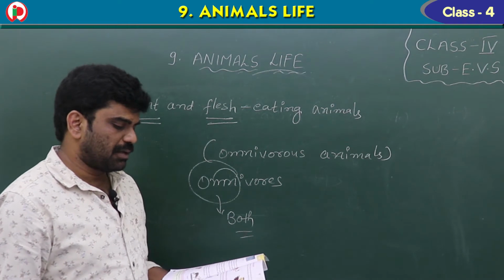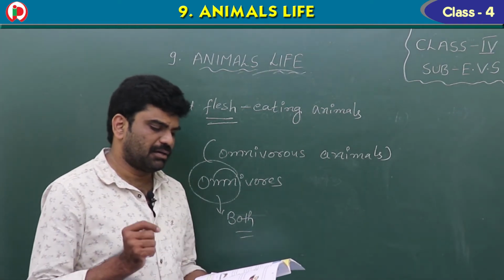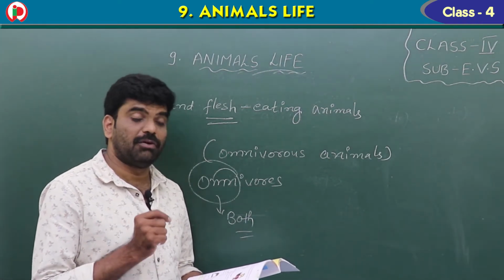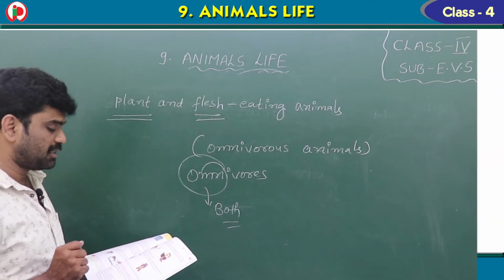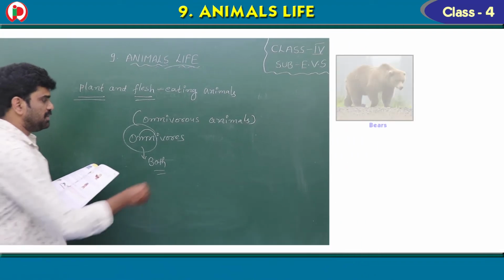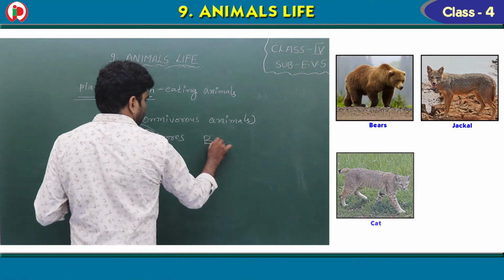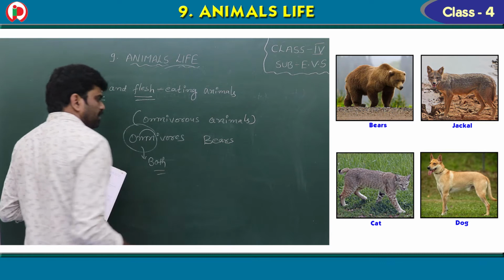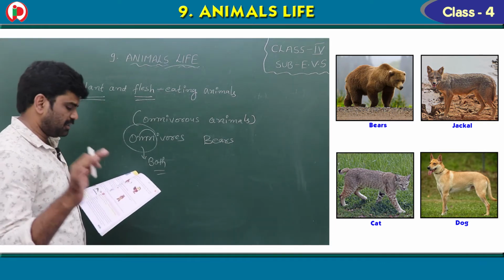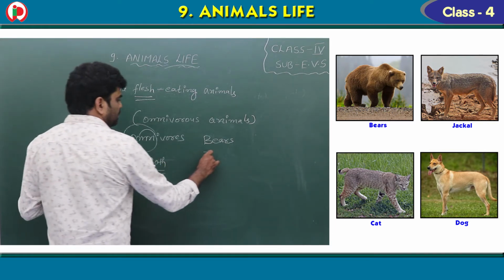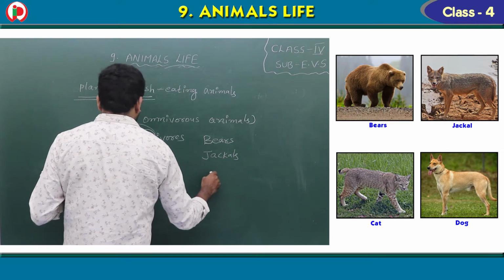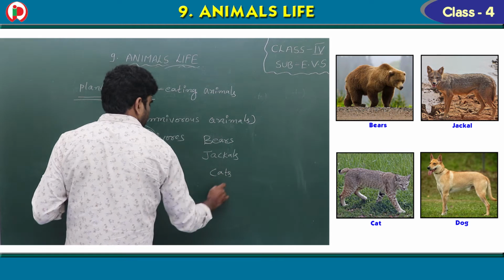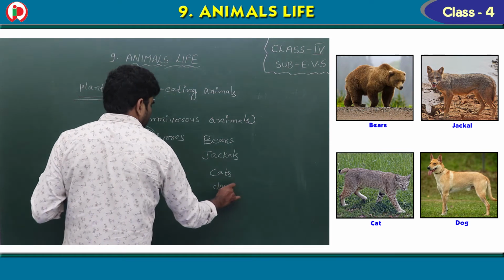Right. So some examples of animals that eat both plants and animals are bears. What is this, children? Bears. Children, do you know bears? Yes. Jackals, cats, dogs.